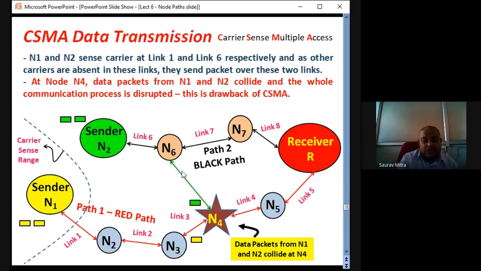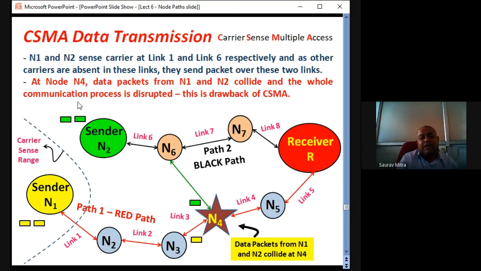If there is no data transmission, just imagine N4 is a simple node like N3. So there are two routes for data from N1 to R. What are the two routes? One is N2, N3, N4, N5 and receiver. Another is N1 to N2, N3, N4, N6, N7 and receiver. So these are the two routes.